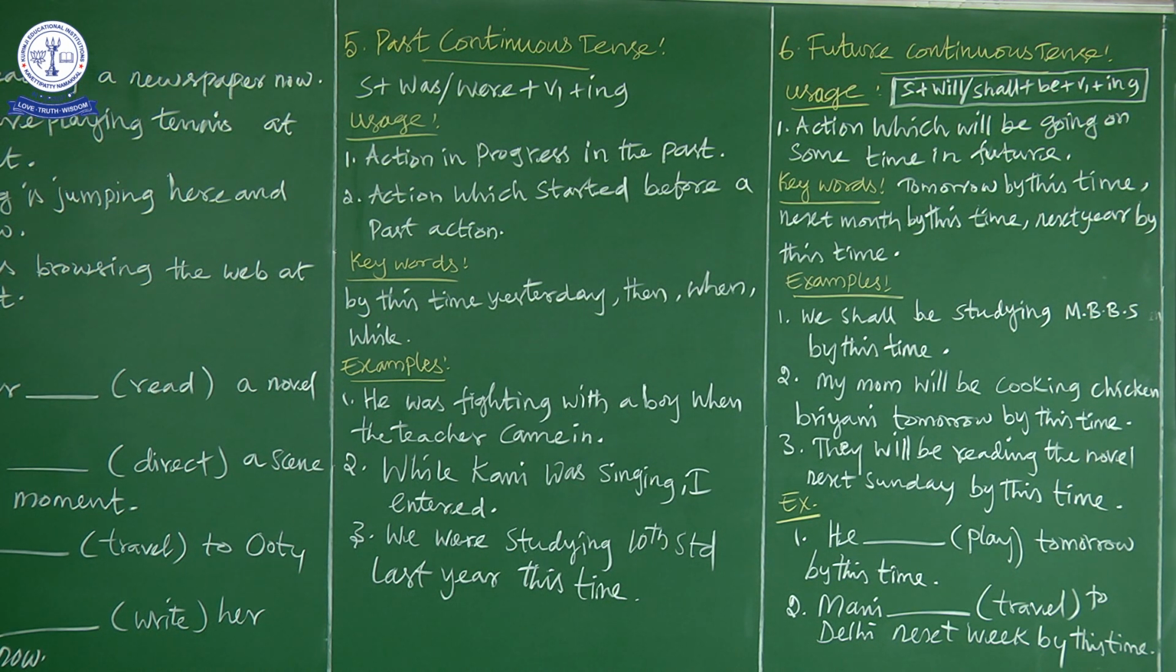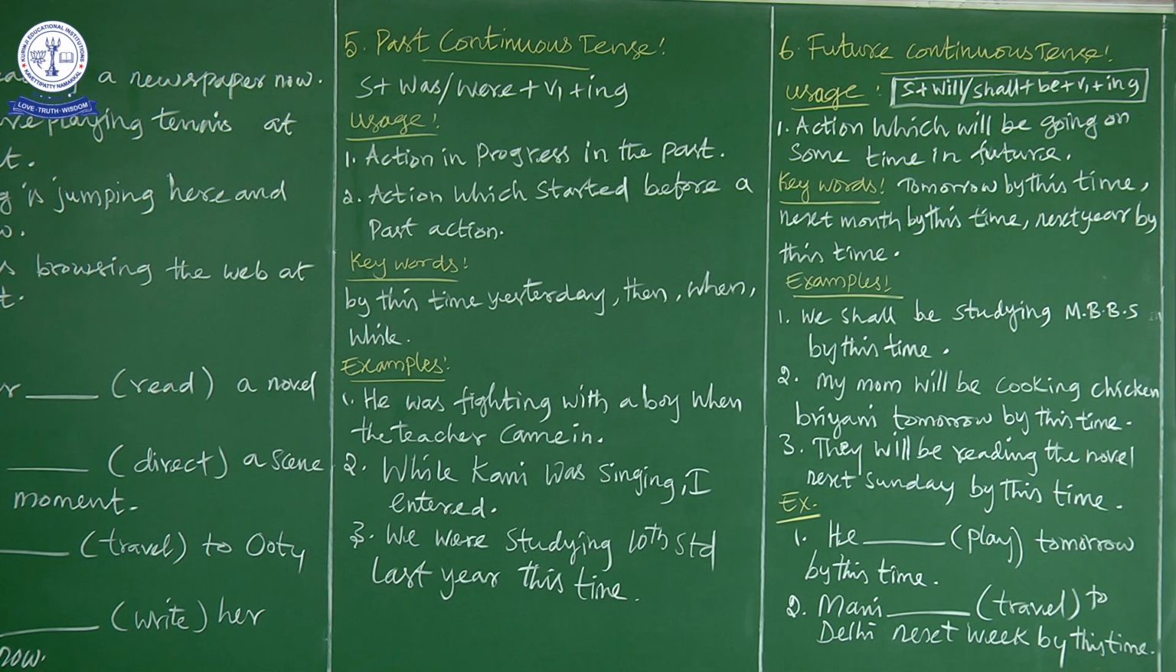Now let us move on to the future continuous tense. The rules are the same for all three tenses; only the time changes and the sentence structure changes. That's all. Now what is the structure for future continuous tense? Subject plus will or shall plus be plus verb plus ing, that is, the present form of the verb plus ing. Now let us see the usage. What is the usage? Action which will be going on sometime in the future.